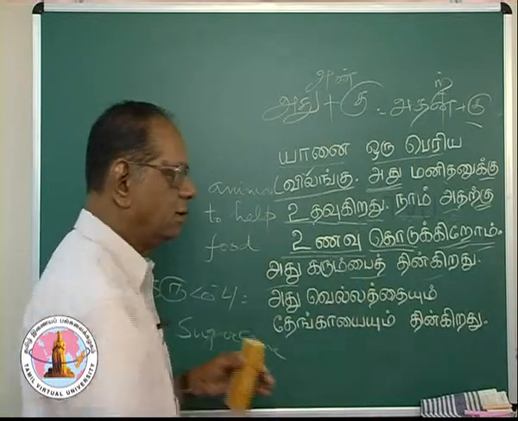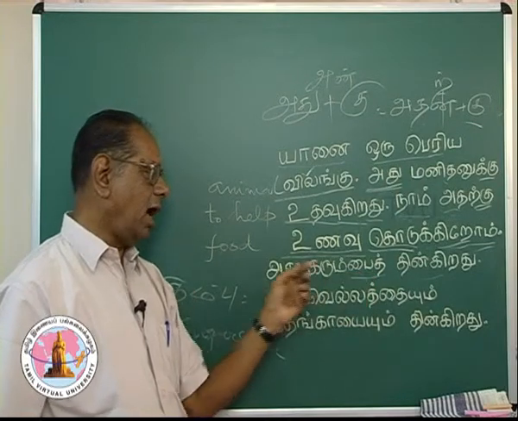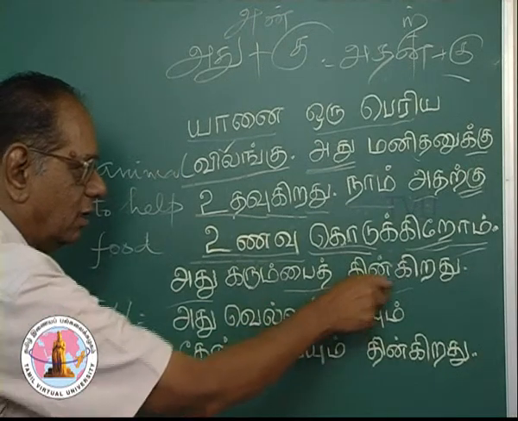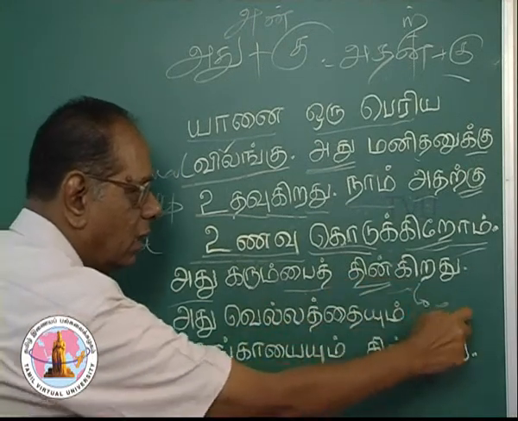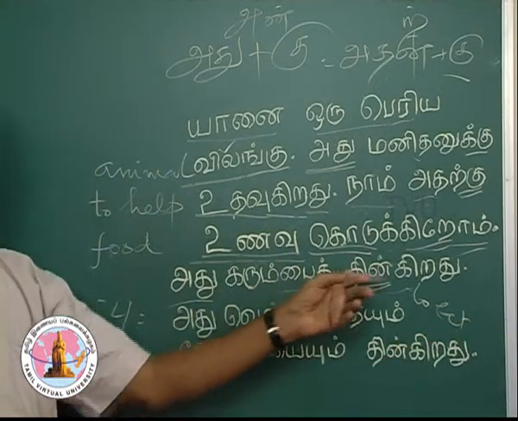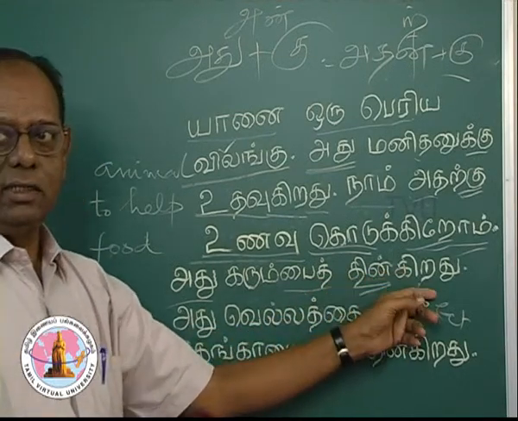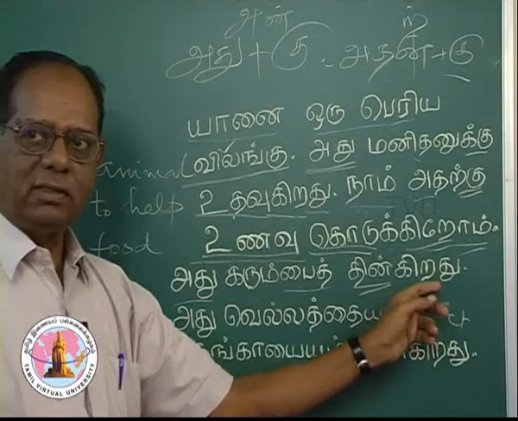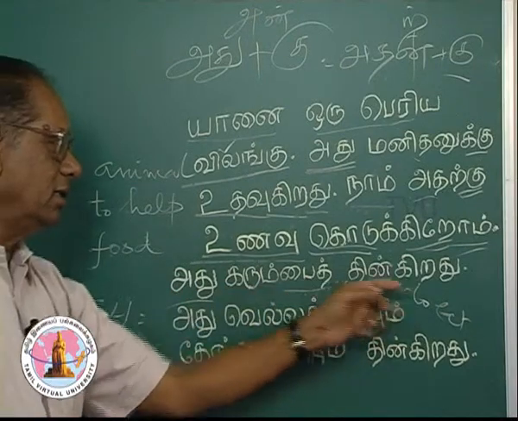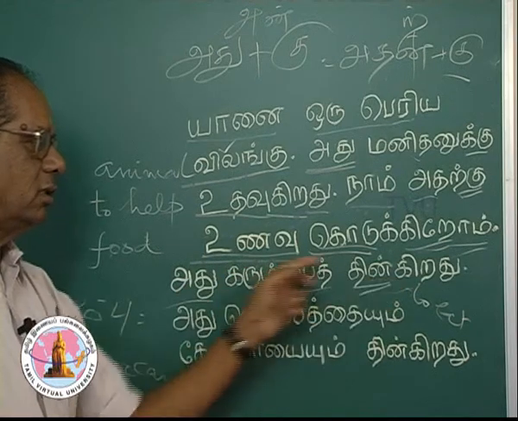I have added the second case, accusative case marker, I. அது கரும்பை தின்கிறது. Tin, to eat. Kiru, present tense marker. Adu, the person suffix for the subject adu. Tingiradhu. Adu karumbai tingiradhu. It eats the sugarcane.